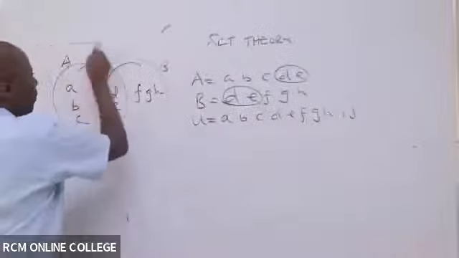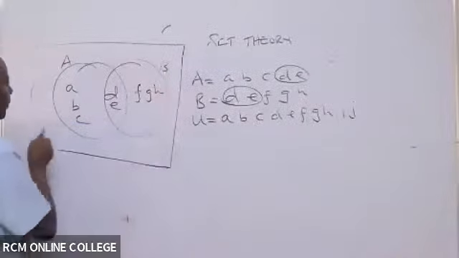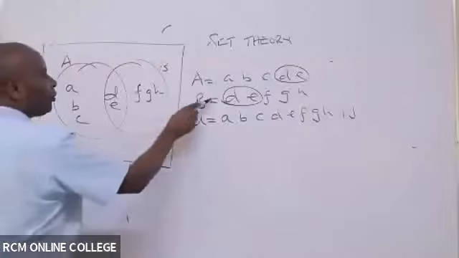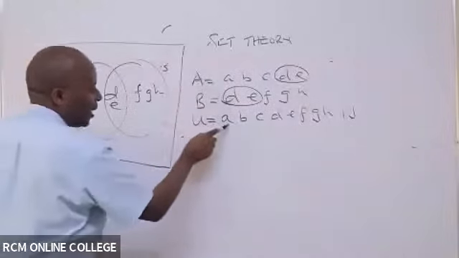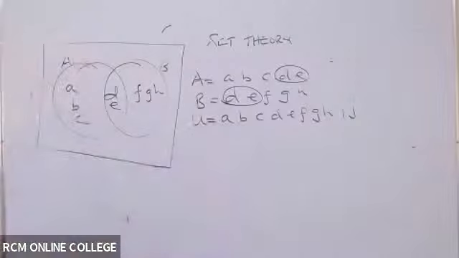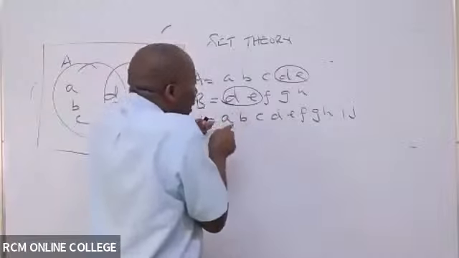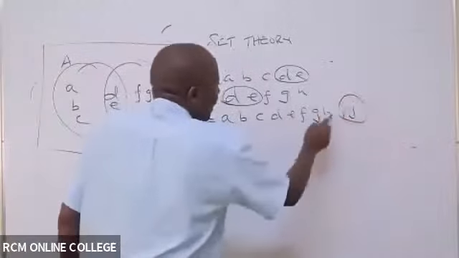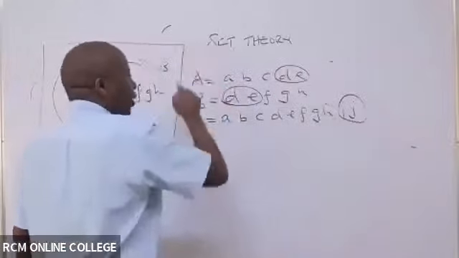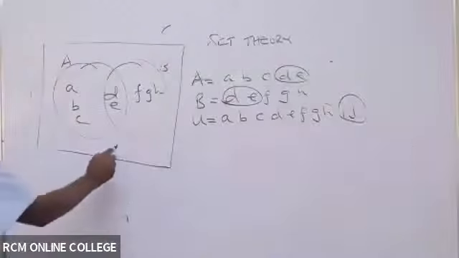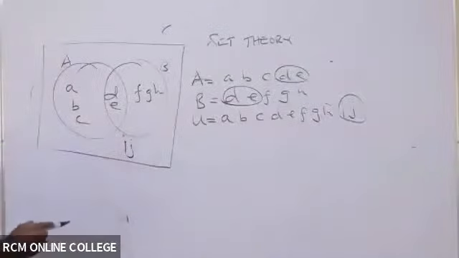And then now the universe, we draw the universe like this. We can see that most of the members in A and B are in the universe. Actually, the only members that are in the universe and not members of A nor B are I and J. Otherwise, all these are either here or they are shared elements. So we have in this case here what we call I, J like that. So then, ladies and gentlemen, I hope you've been able to draw this.